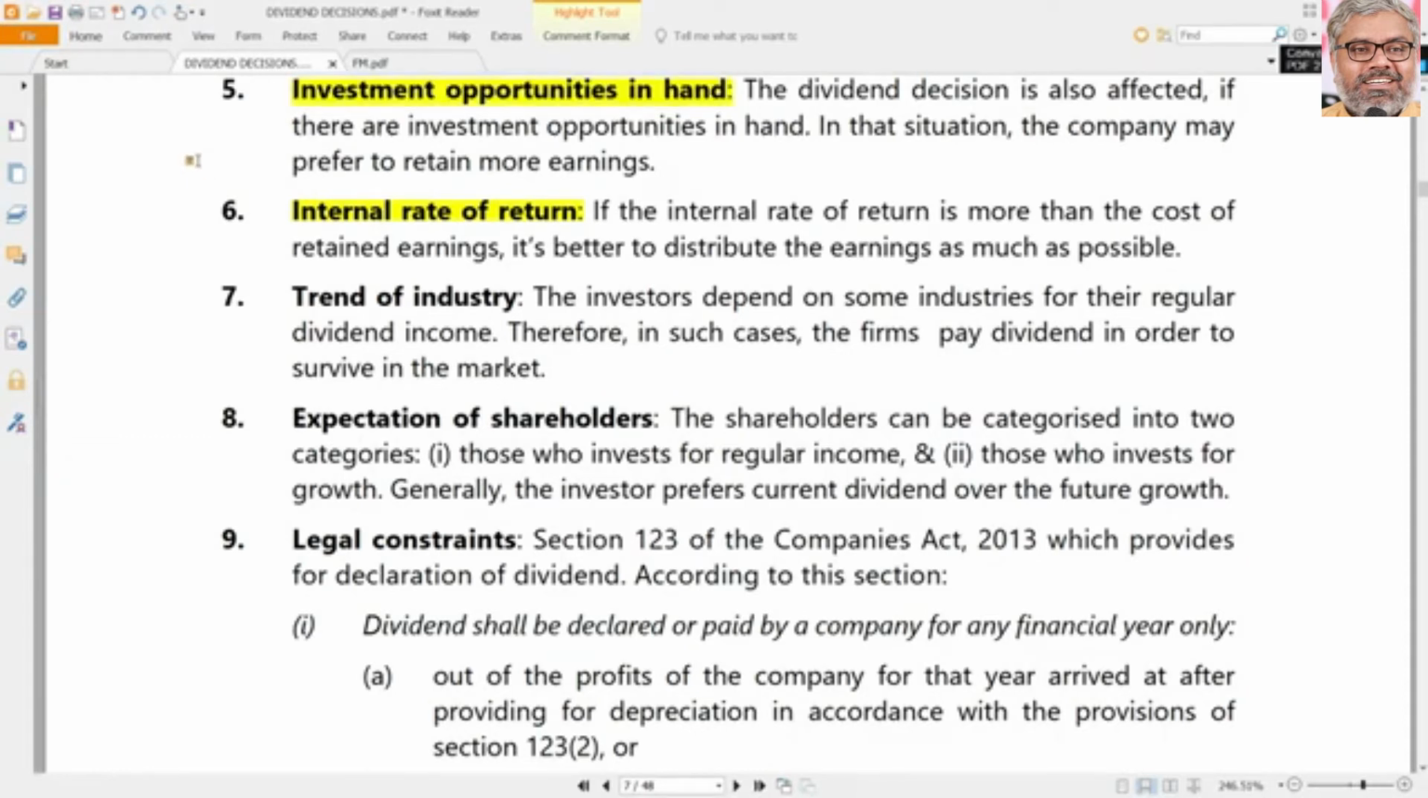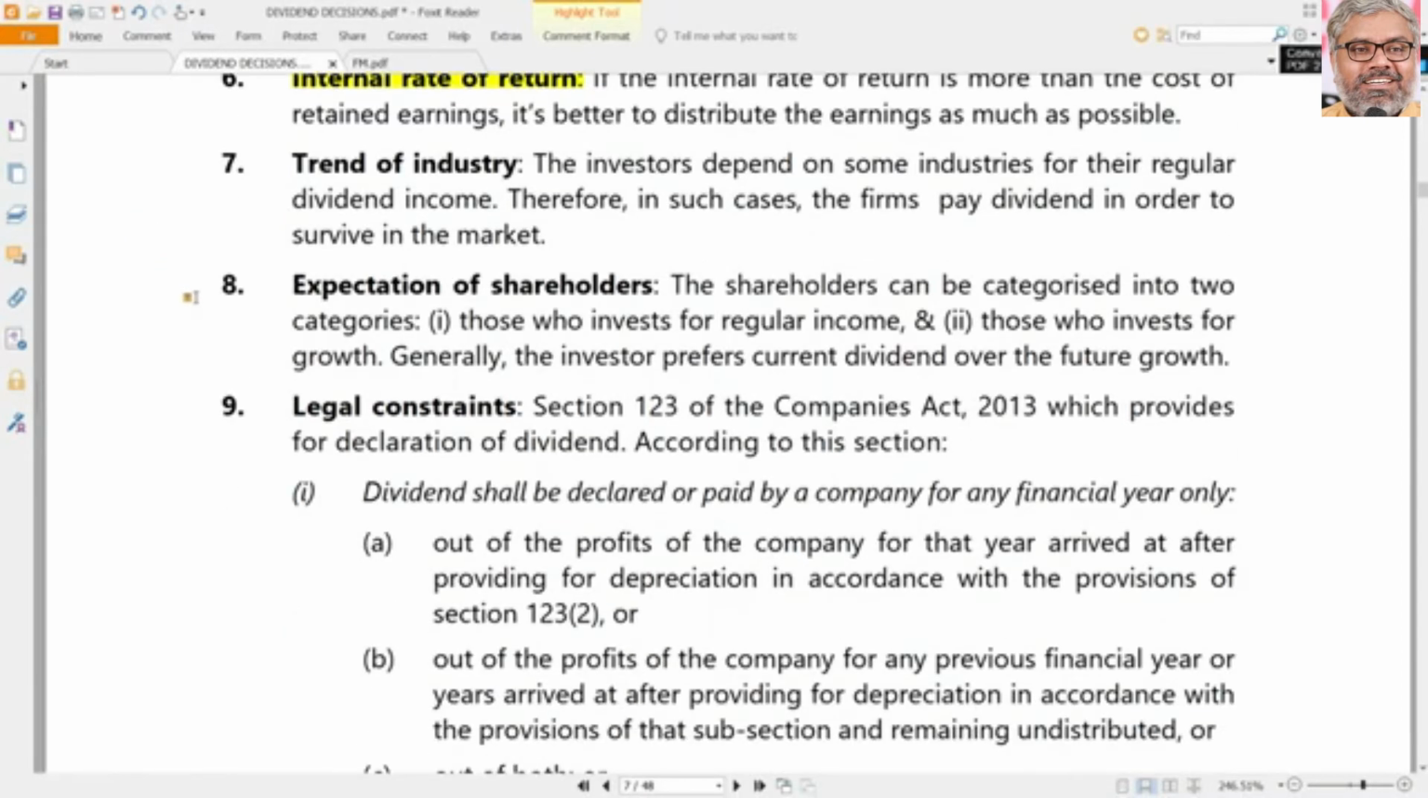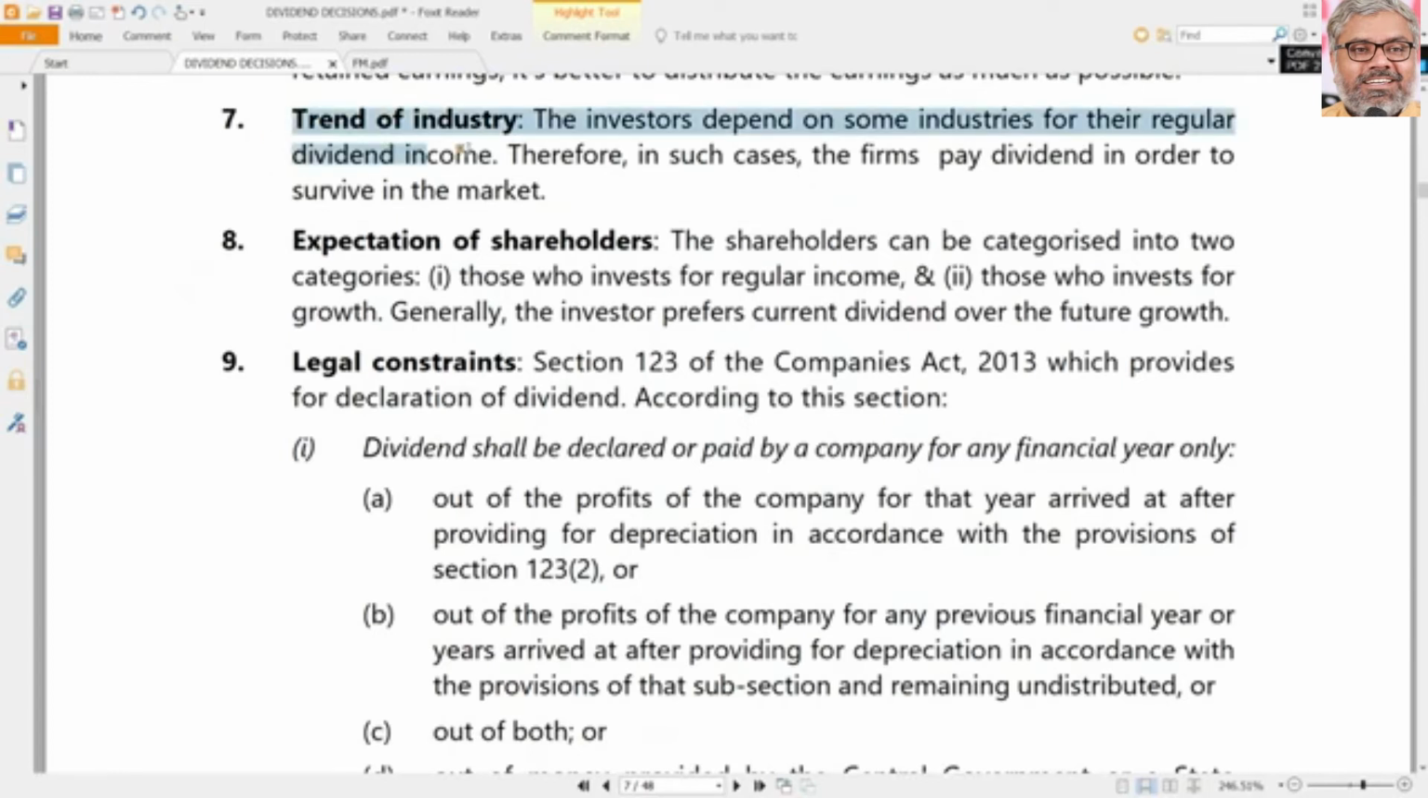If their expectations are 12%, let them go and invest at that place where they get 12%. But this company cannot get 12% in its internal rate of return, which means better to distribute dividends rather than retain it. However, it is better to retain if the internal rate of return or the return on investment which can be achieved by the company is more than the expectation of the shareholders. Then only it is better to retain, otherwise better to distribute as dividends. So that also plays a crucial role in the dividend decisions.